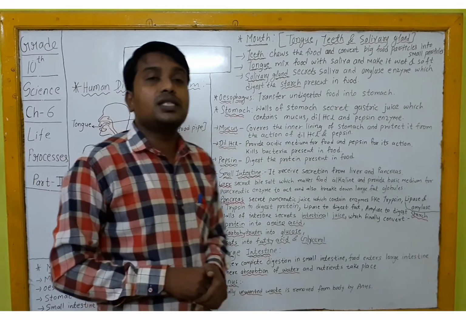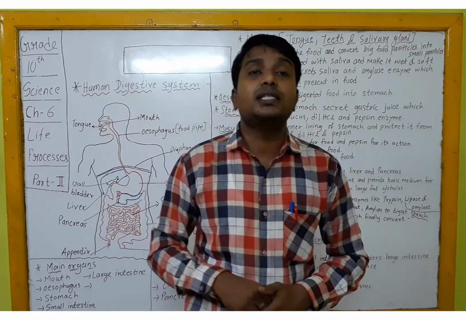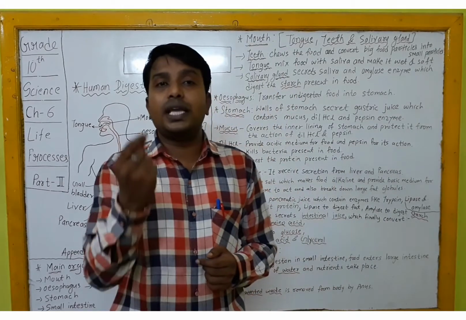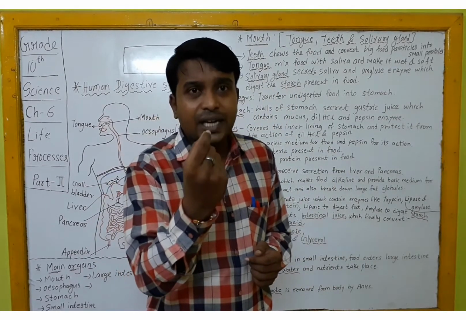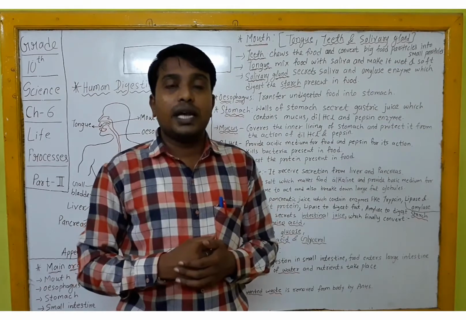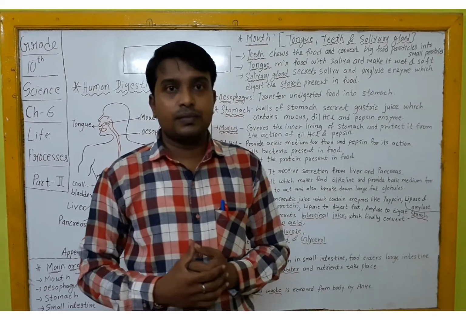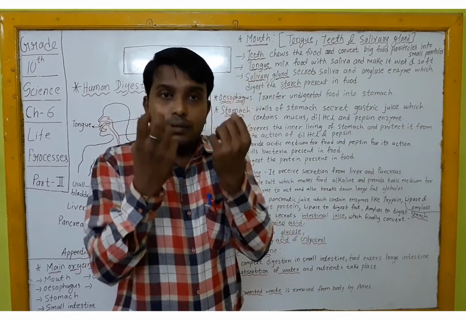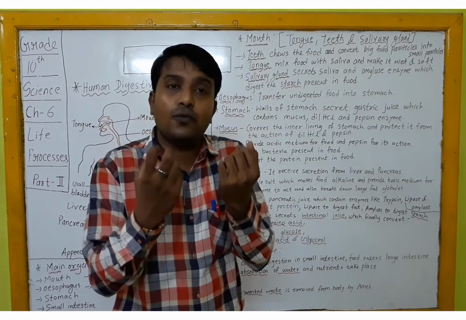The salivary gland does the function of secreting the saliva, the liquid, because whenever we put one bite of food into our mouth, our mouth starts watering. That means as soon as you put the food on your tongue, the tongue realizes the entry of food into the mouth.